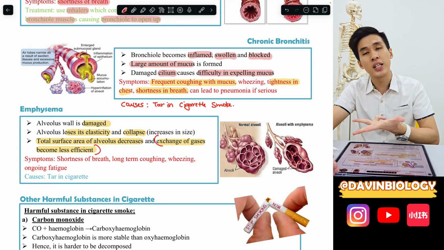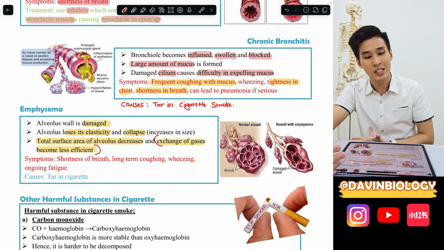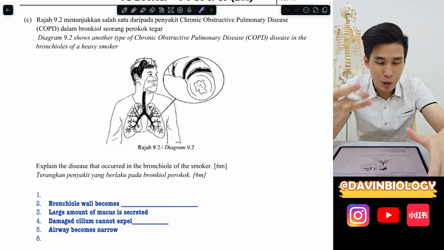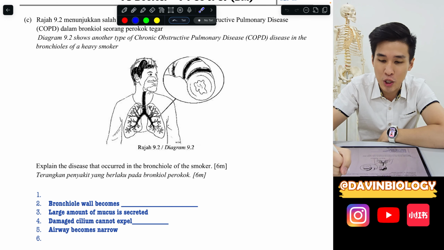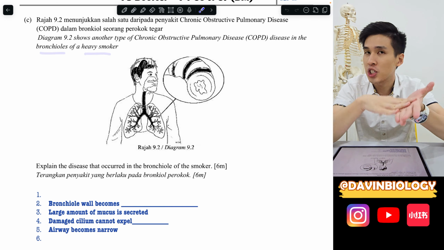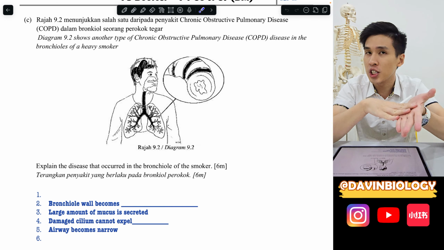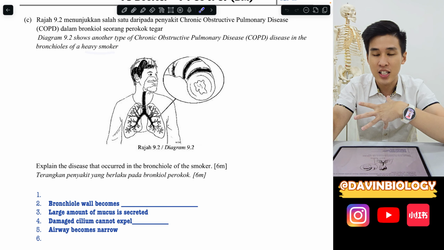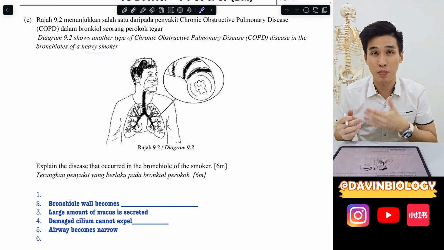Okay, so the symptoms are very similar. You have shortness of breath, you feel tired easily, and so on. Okay, then let's look at an example question over here. So they say there's a person with COPD over here in the bronchioles of a heavy smoker. So as we mentioned earlier, if they say smoker, this is definitely bronchitis and not asthma, because asthma is actually caused by allergic reaction, it's not caused by smoking.